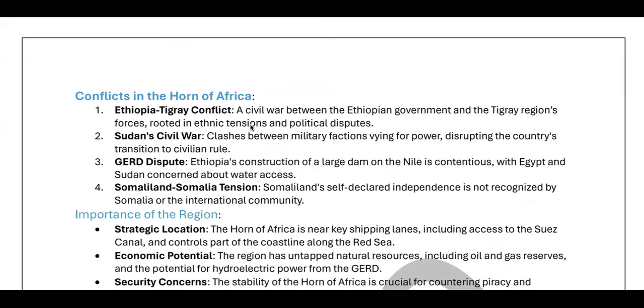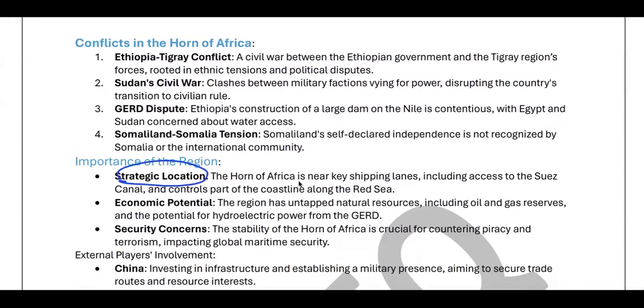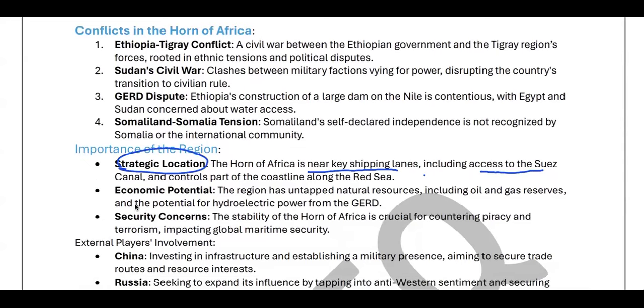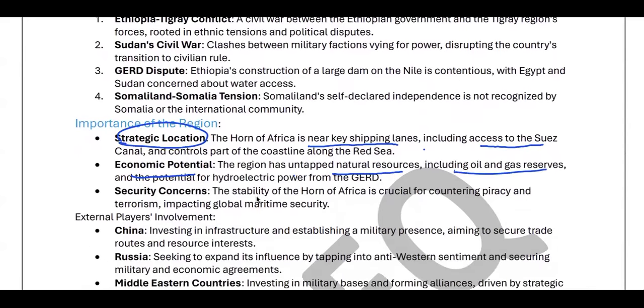Various conflicts. Now, this is the strategically important thing. Like I said, the Horn of Africa is known for shipping lanes, including access to the Suez Canal. Because of this, it is very important, and also for its economic potential. This region has untapped natural resources, including oil and gas reserves, and security concerns. So all these things, piracy and all, are happening in this area.